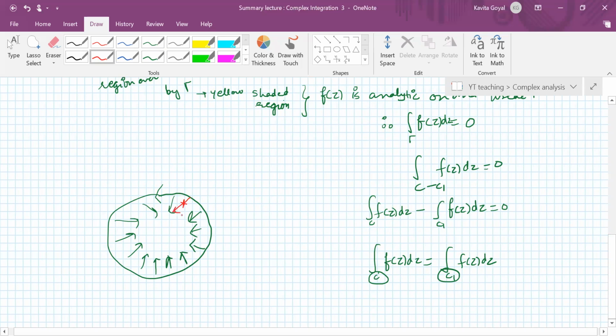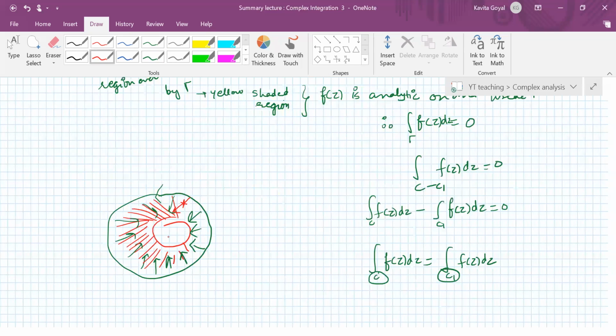If you get such a point somewhere here, then you cannot move further. As long as you are not getting any such point, if your function is analytic, you can keep on shrinking the curve. We will see that this is very useful when we solve problems, so I'll give you the examples.